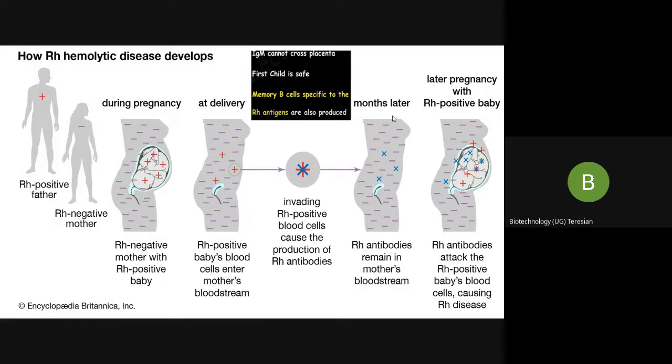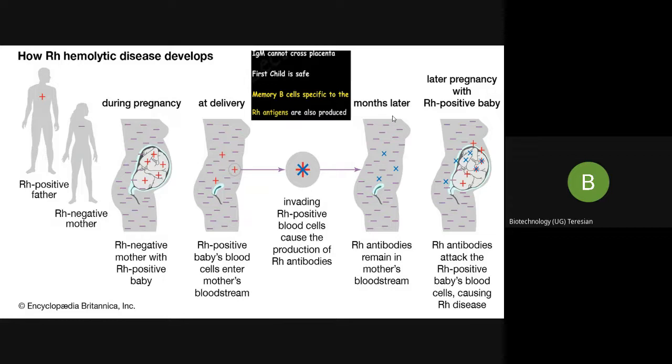Immediately, the mother who is already sensitized, the memory cells become active, produce effector cells, and start producing antibodies against the fetal blood. This is where the problem arises.